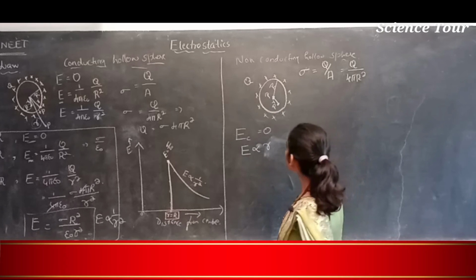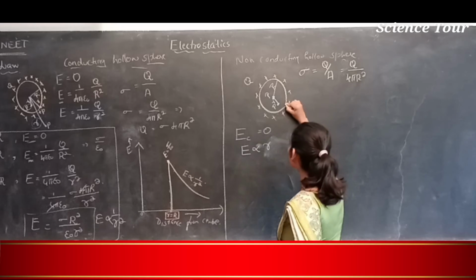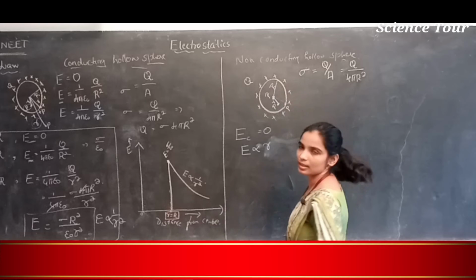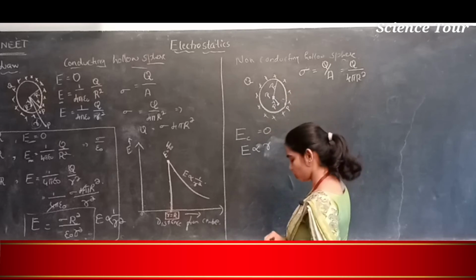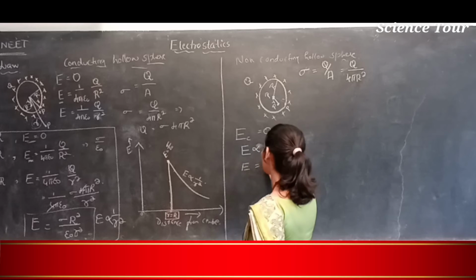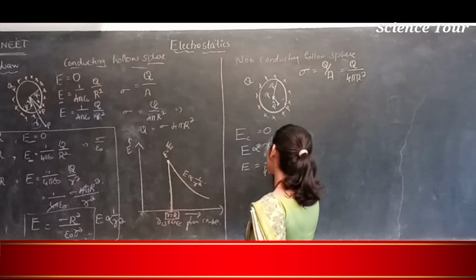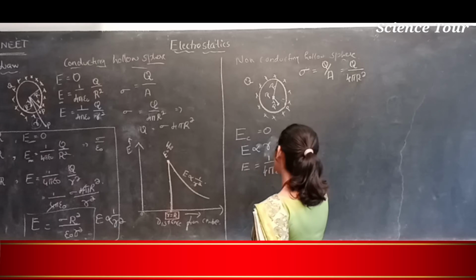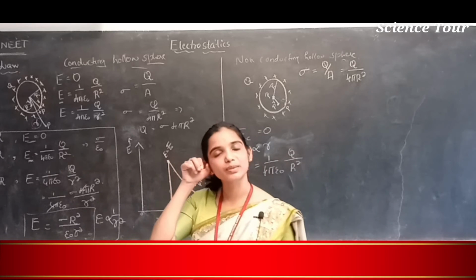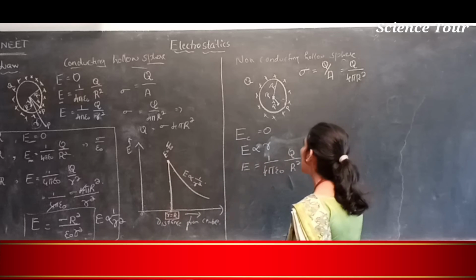Now, let me consider any point on the surface. The position is here, and this is R. Here electric field intensity will be maximum, 1 by 4 pi epsilon naught Q divided by R square.